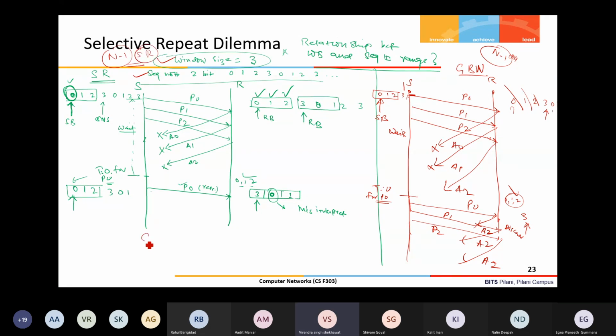So now this is an exercise for you. What will be the relationship between the window size and the sequence number for the SR protocol?